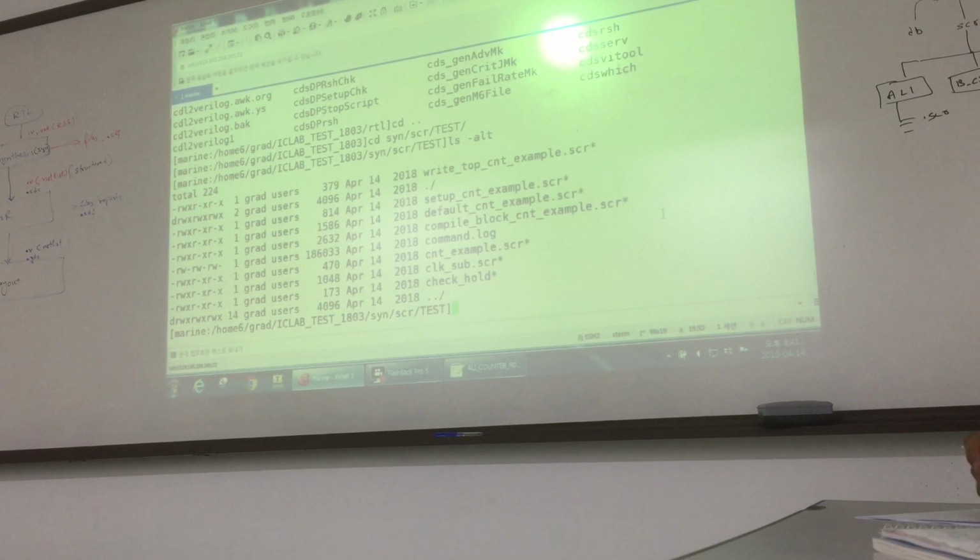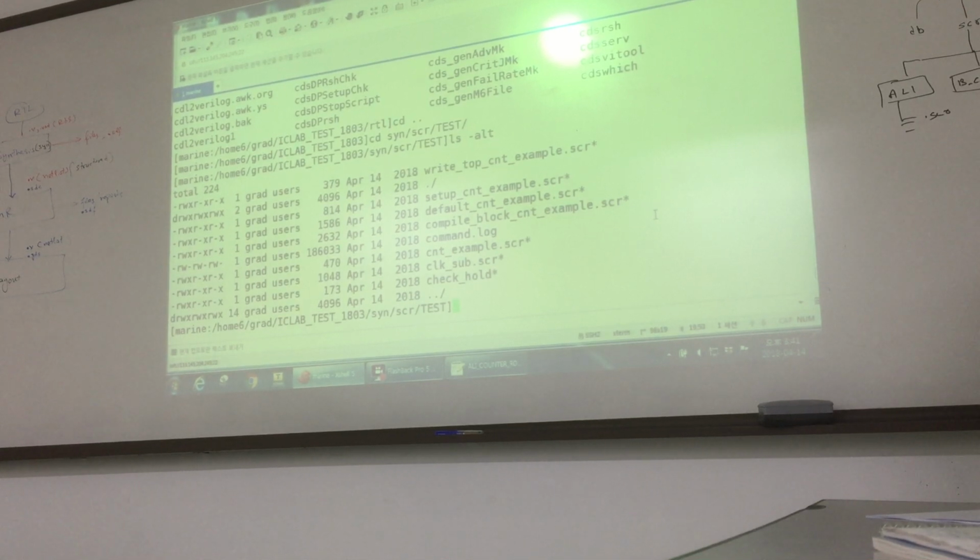Now if we see the module name, it is ALI underscore counter underscore R0.